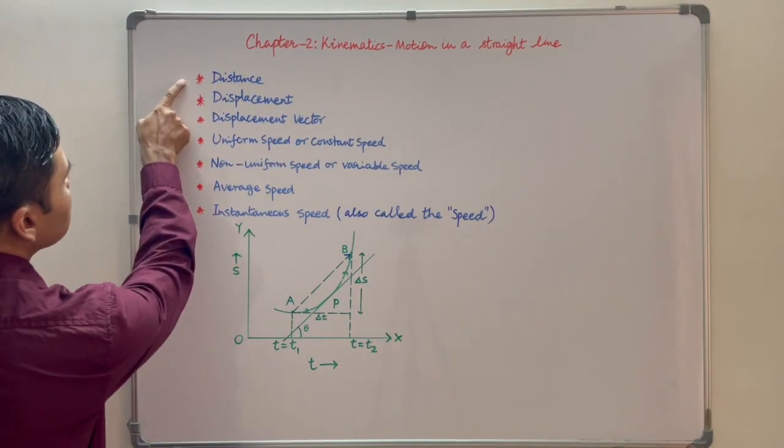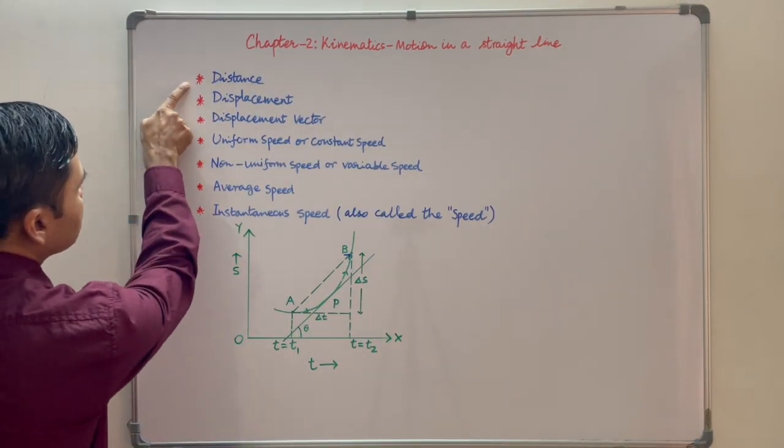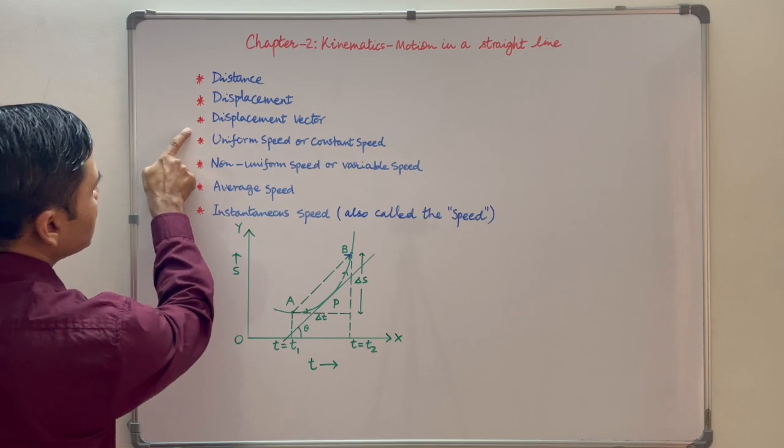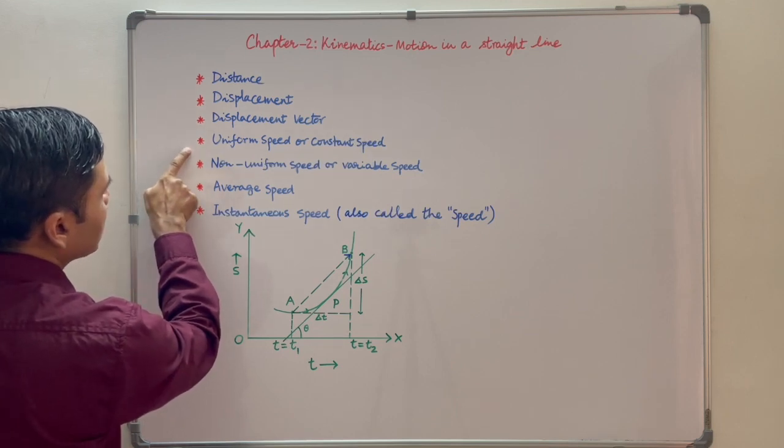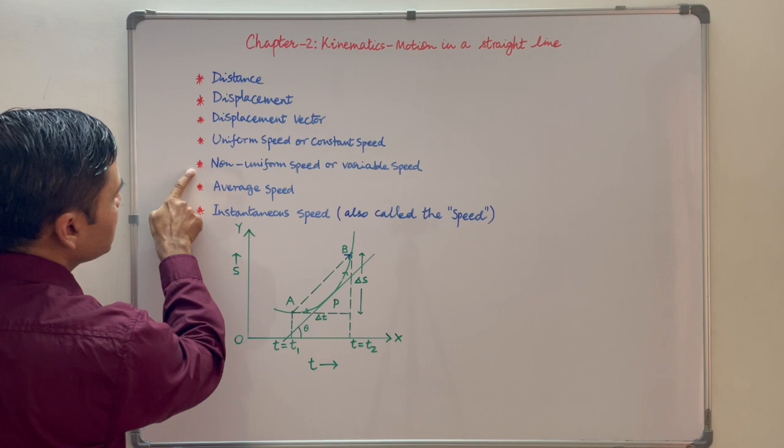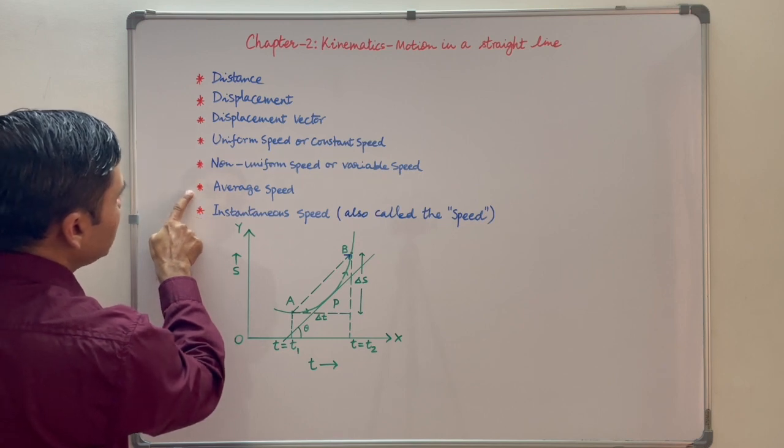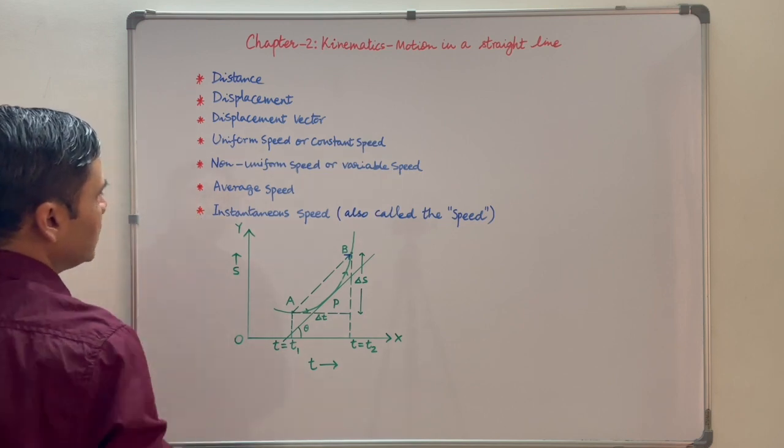Now let us understand these terms: distance, displacement, vector, uniform speed or constant speed, non-uniform speed or variable speed, average speed and instantaneous speed.